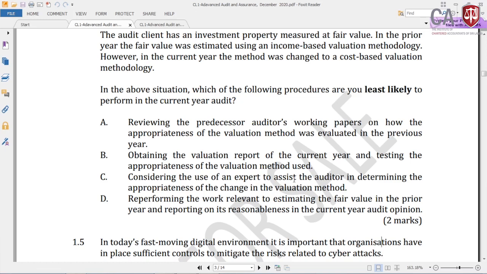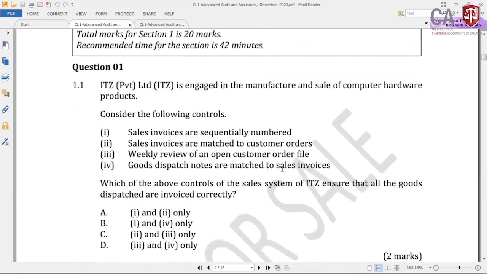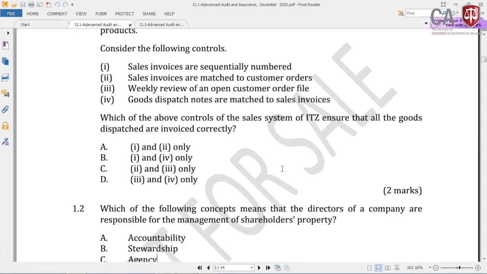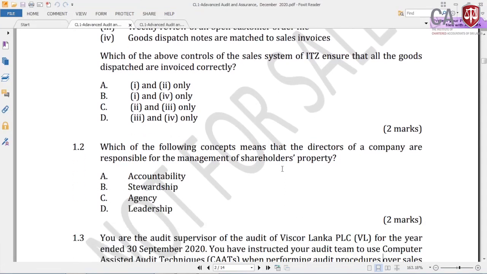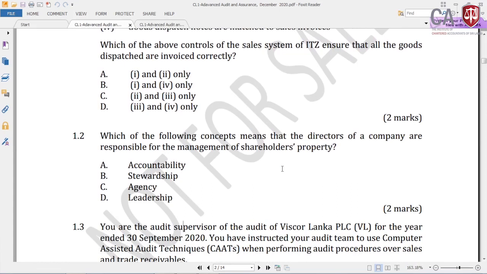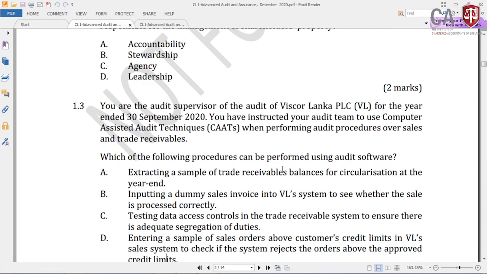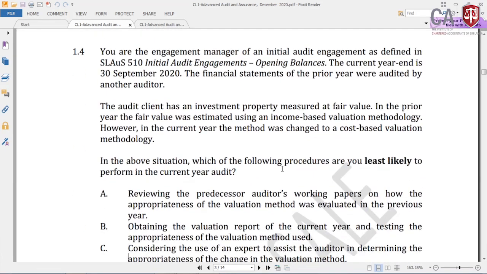So if I summarize, I can tell you which section each question was tested from. The first question came from internal control, a practical application, chapter number 3, and the second question again from part A, internal control section, introduction to external auditing, chapter number 1, and 1.3, basically digital auditing. So that is the digital auditing coming under section D. Then this is initial audit engagement, section C, audit evidence,